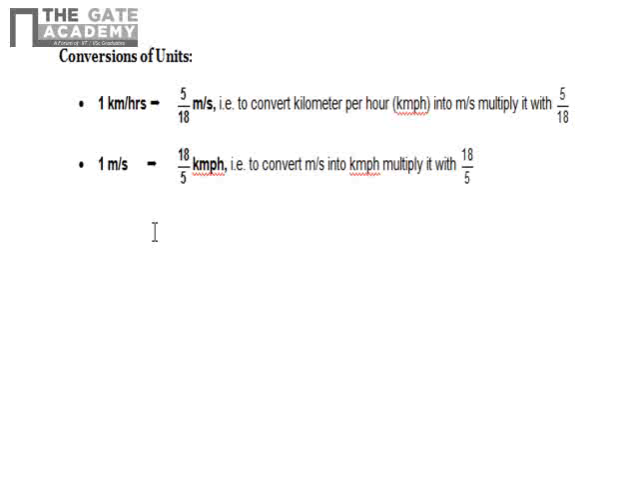So if you want to convert a kilometer per hour into meter per second, you just multiply that number by 5 by 18. On the other hand, if you want to convert meter per second to kilometer per hour, then you'll have to multiply by 18 by 5.